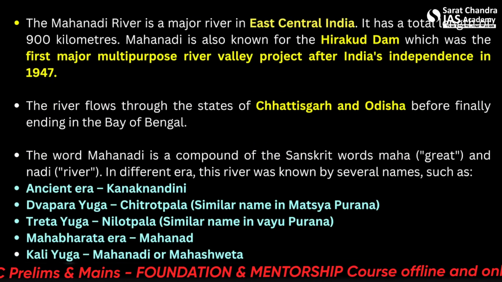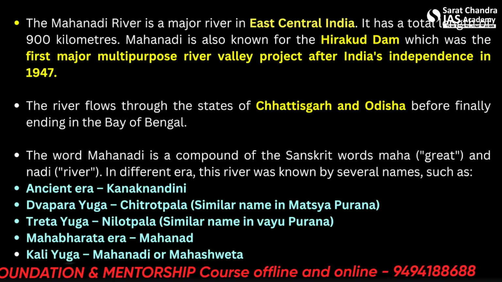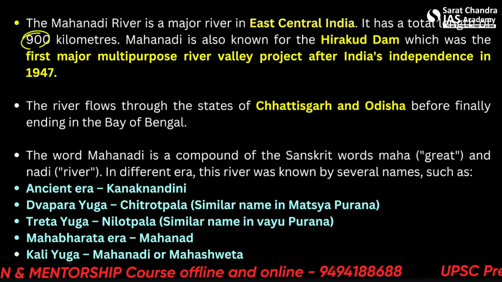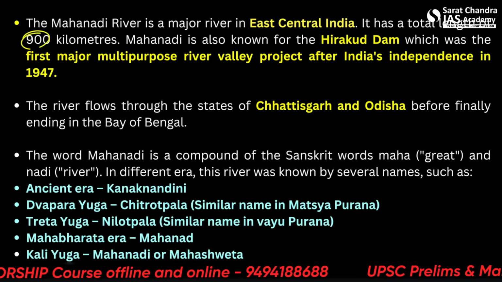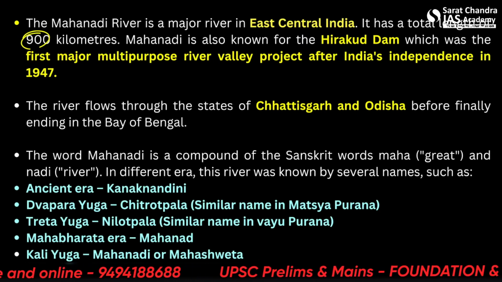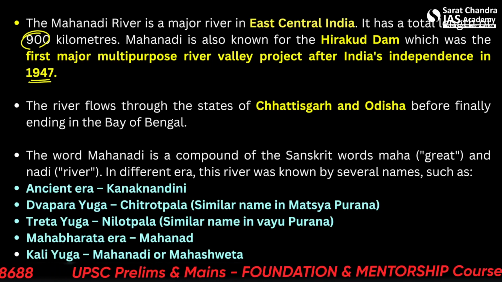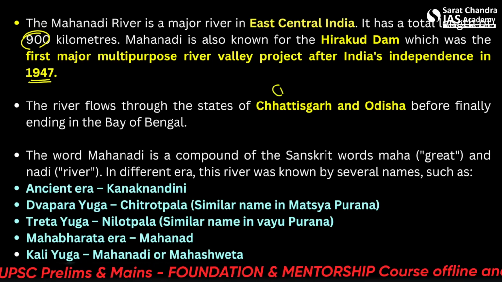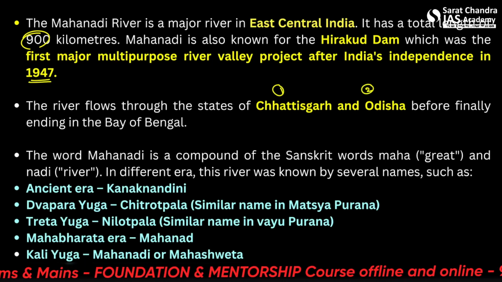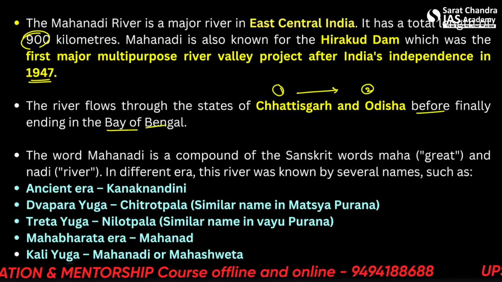So the Mahanadi River is a major river in east central India. It has a total length of 900 kilometers. Please remember this length also. So Mahanadi is also known for the Hirakud Dam, which was the first major multi-purpose river valley project after India's independence in 1947. This is why it's very important. The river flows through the states of Chhattisgarh 1 and Odisha 2, before finally ending in the Bay of Bengal.